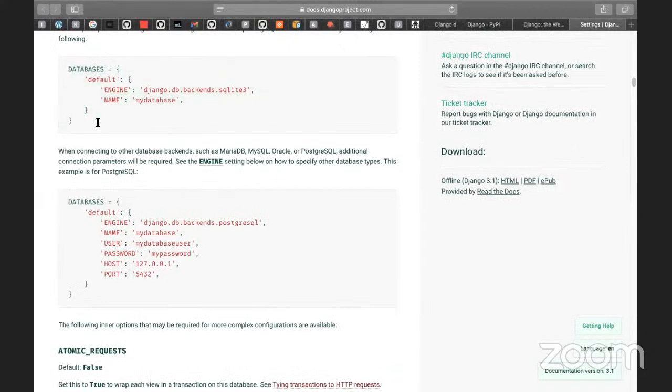As I said, Django supports four databases: SQLite 3, Postgres, MySQL and others. In this case I'm going to use the Postgres database.